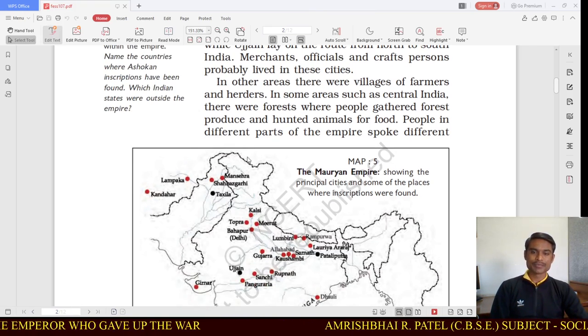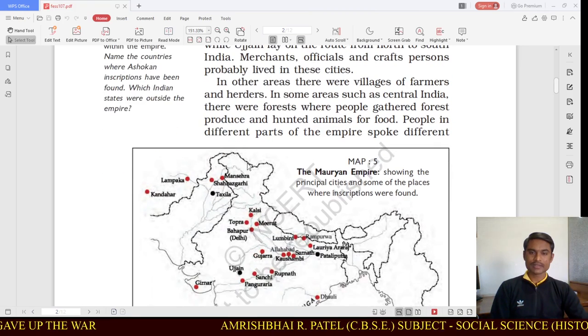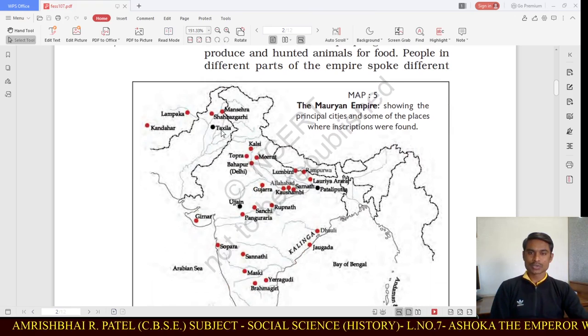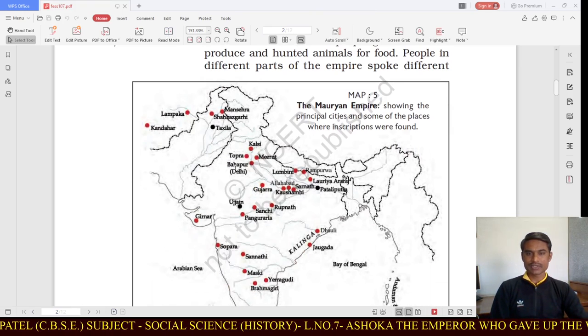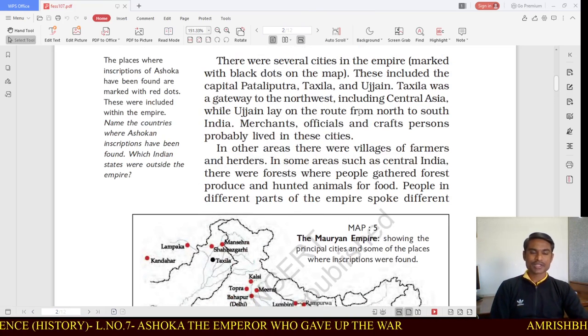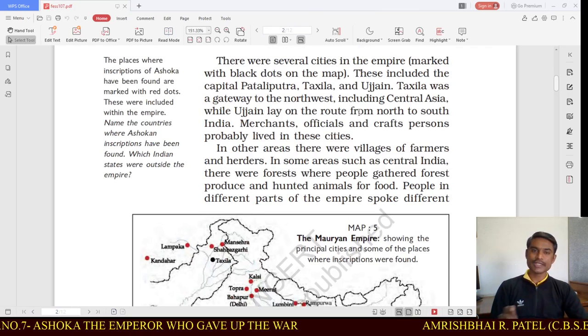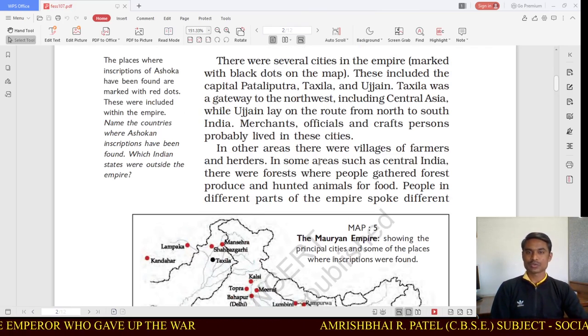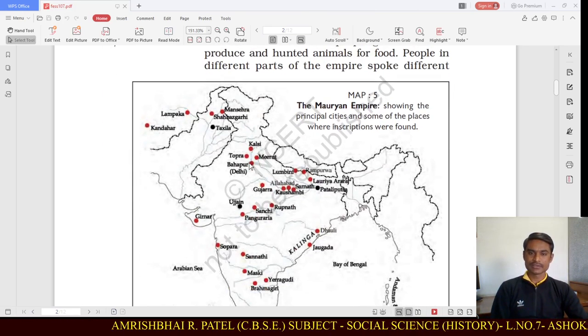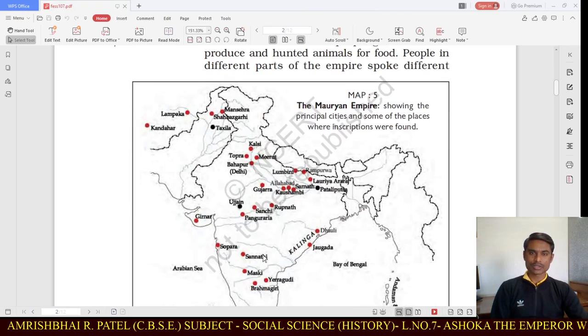You can see here, this is the north side, present-day Jammu and Kashmir, and this is west. So Takshila was the gateway to the northwest, including Central Asia, while Ujjain lay on the route from north to south India. Ujjain was here in the center, on the way from north to south.